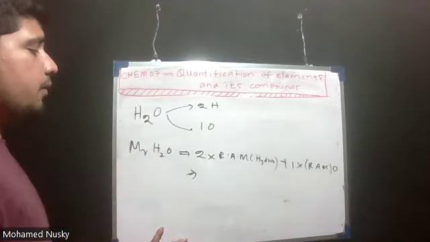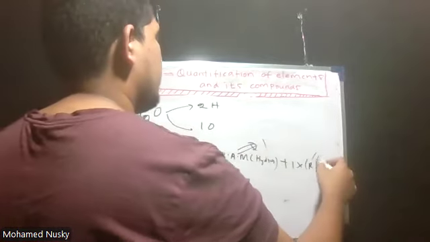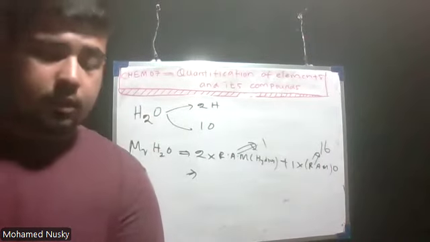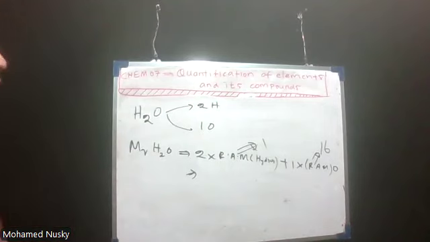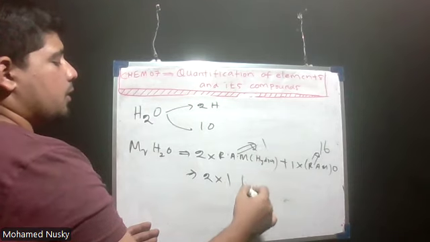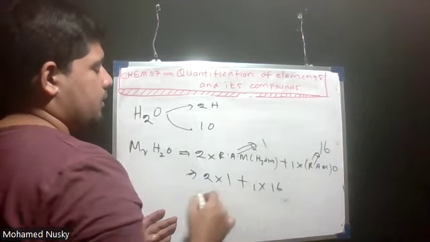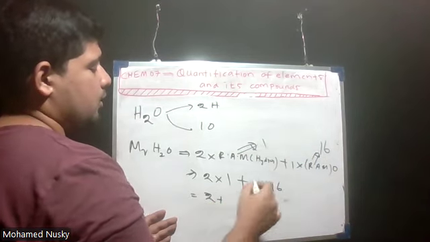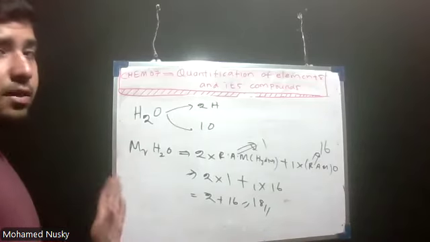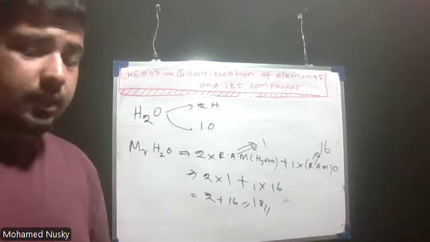Here they have given the relative atomic mass of hydrogen as 1 and oxygen as 16. So 2 into 1 is 2, plus 1 into 16 is 16. 2 plus 16 is 18. So the relative molecular mass of water is 18.